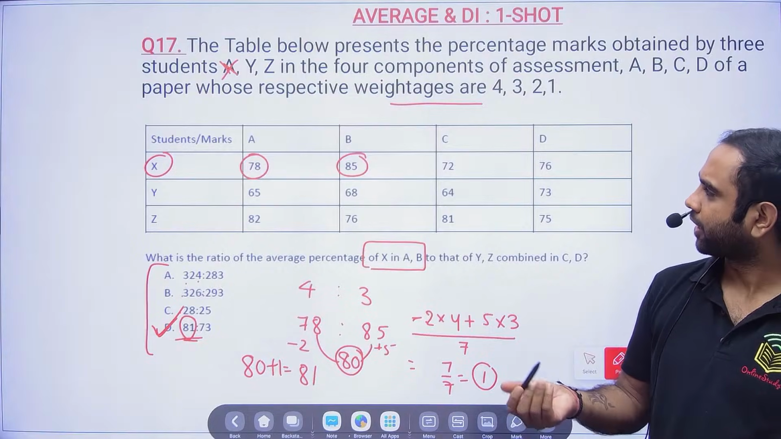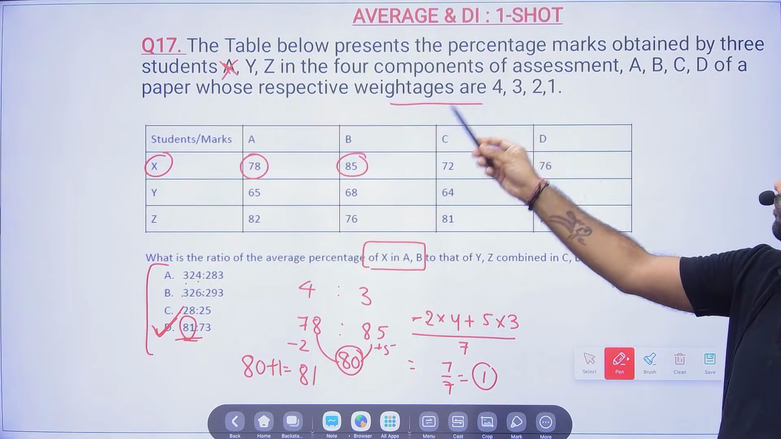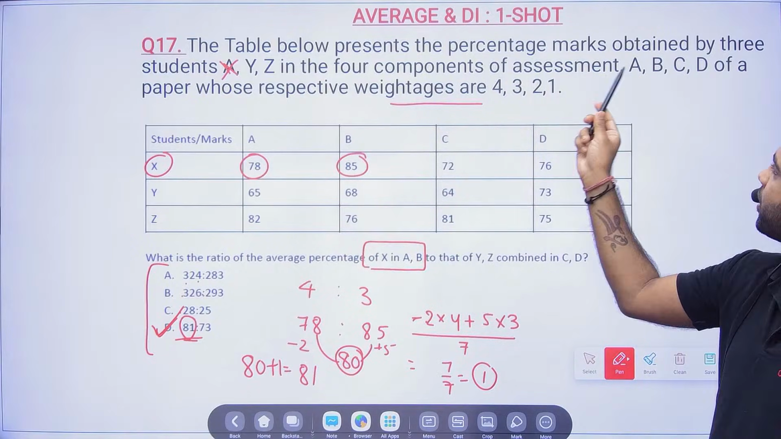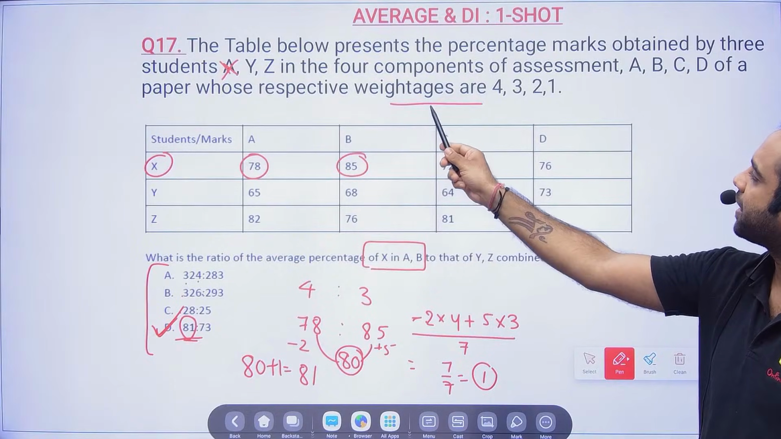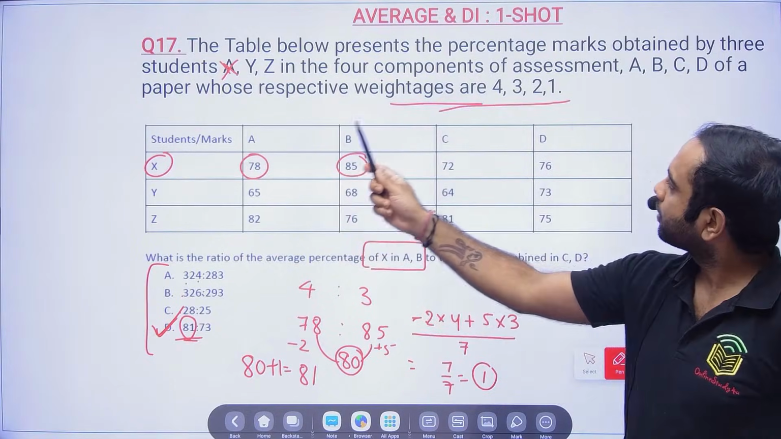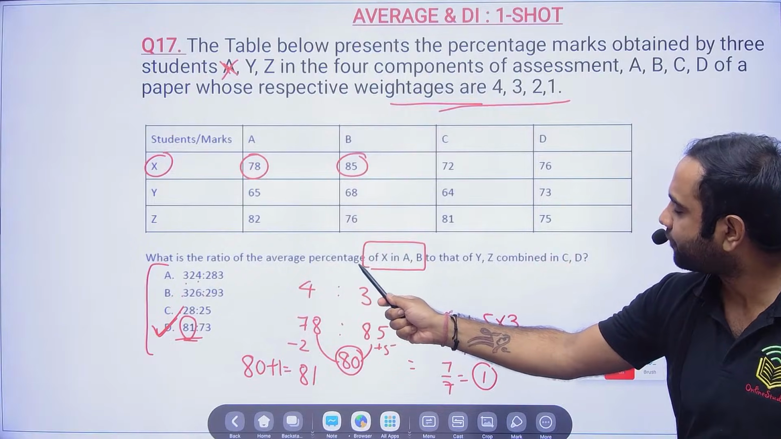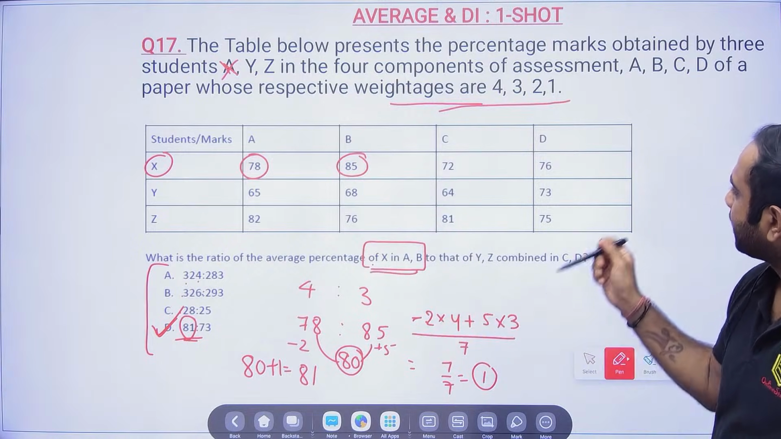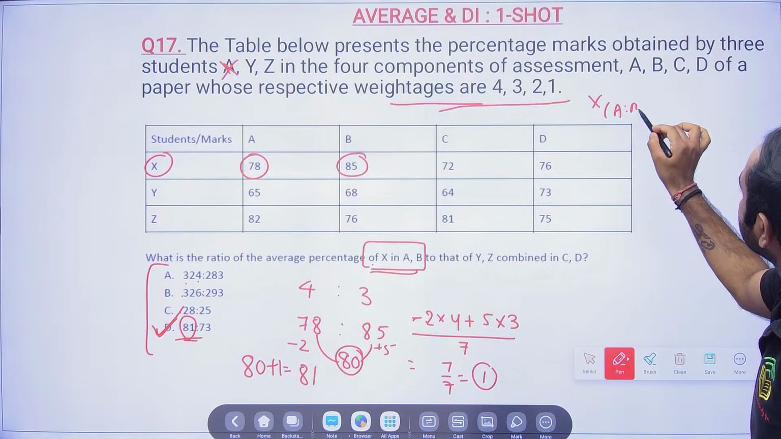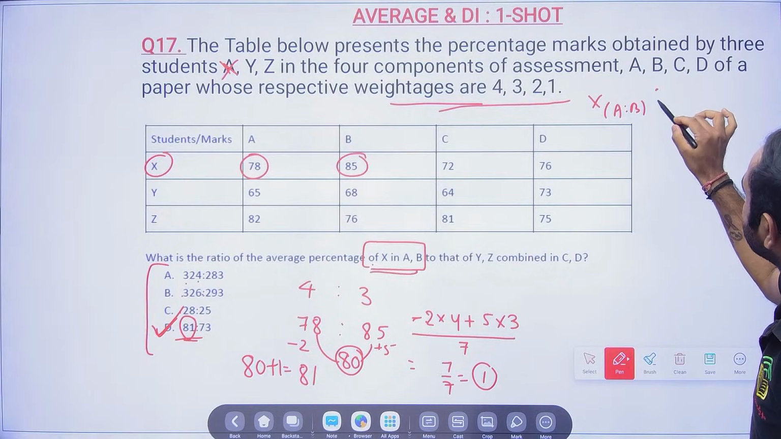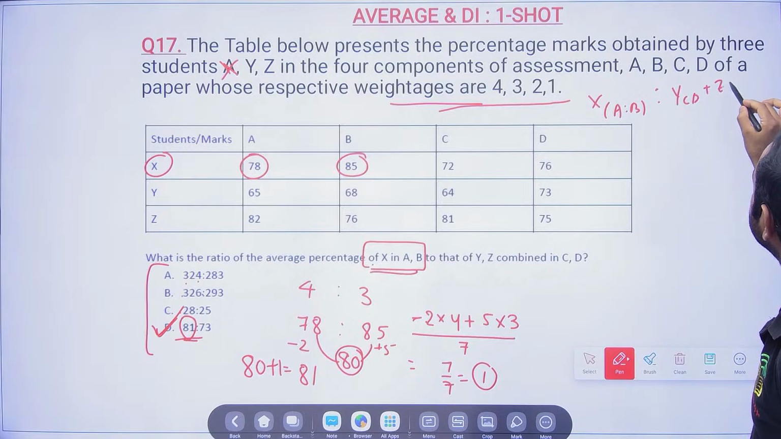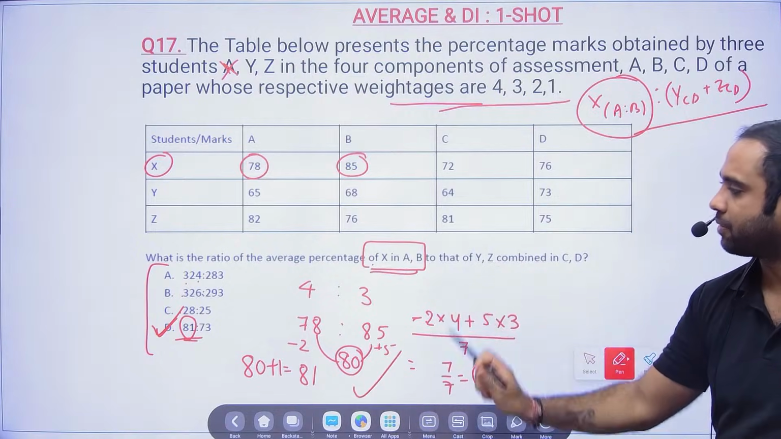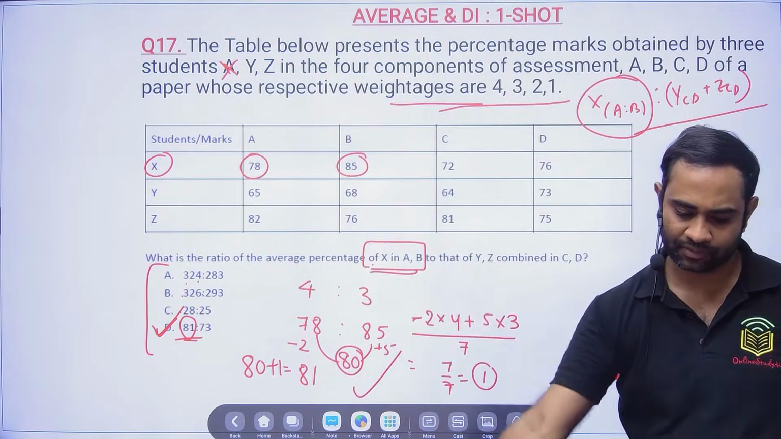Please explain the question again. See, in the question they are telling the table below represents the percentage marks obtained by 3 students X, Y, Z in the 4 components of assessment A, B, C, D of a paper whose respective weightages are 4, 3, 2, 1. They are asking for the ratio of the average percentage. Weight is given and then the percentage is given. So X in AB, and then the ratio Y in CD plus Z in CD. This is the ratio you have to find. This alone, when we found it using the weighted method, we got 81. That's all, done.